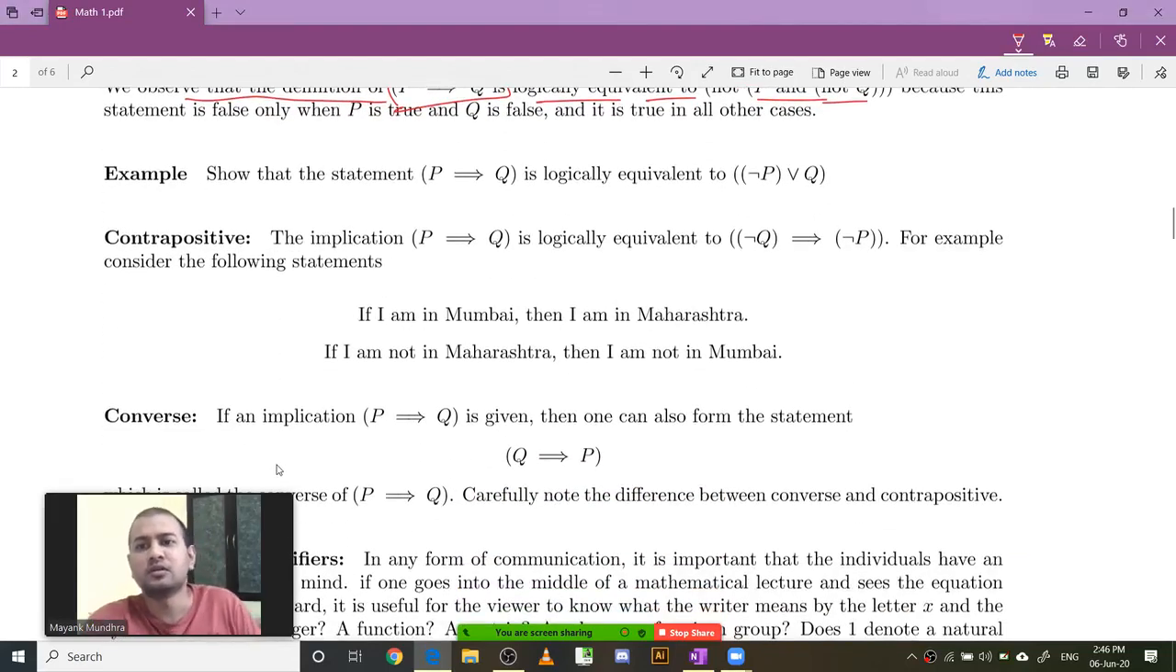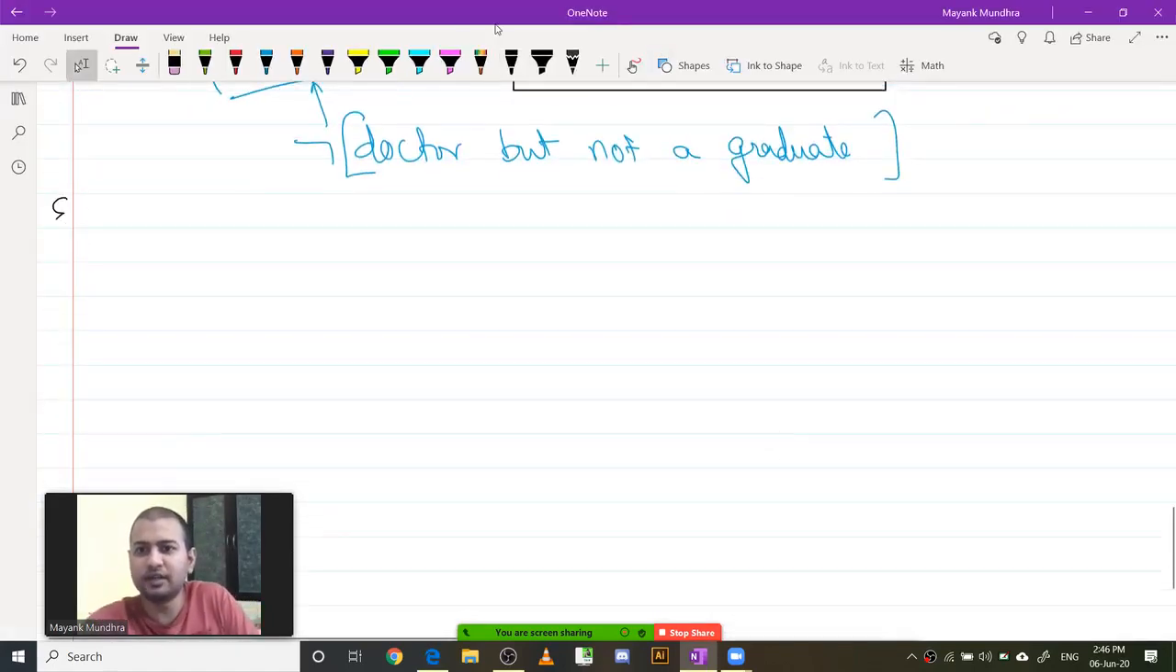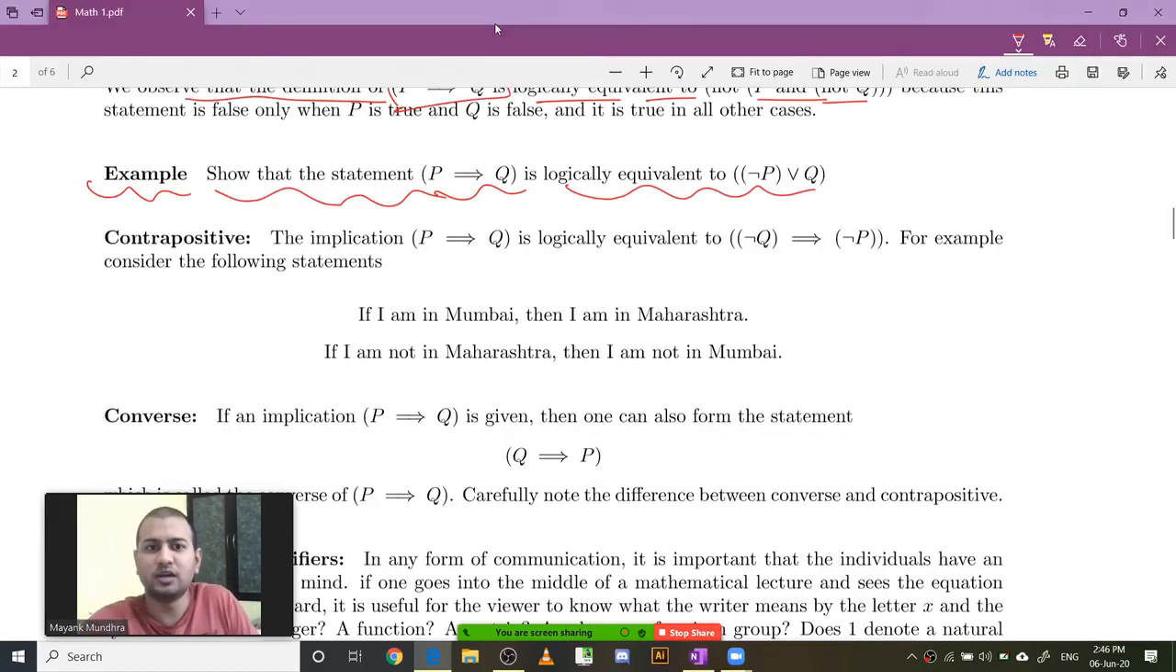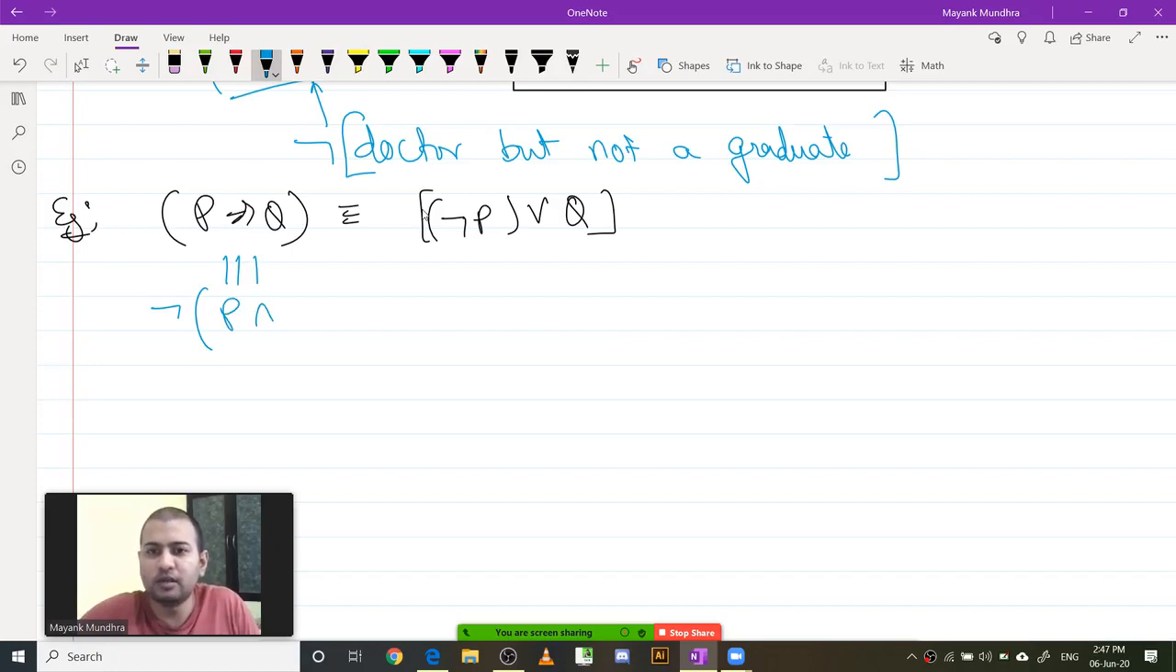Okay. Now let's do an example. Show that the statement P implies Q is logically equivalent to negation of P or Q. So the example is that we have to show that P implies Q is logically equivalent to negation of P or Q. To look at that, I have already established that P implies Q is equivalent to negation of P and not of Q, right? I have already established that.